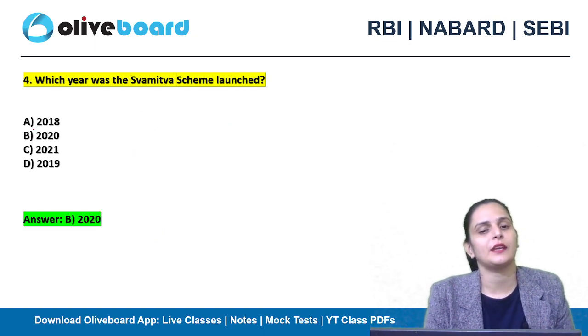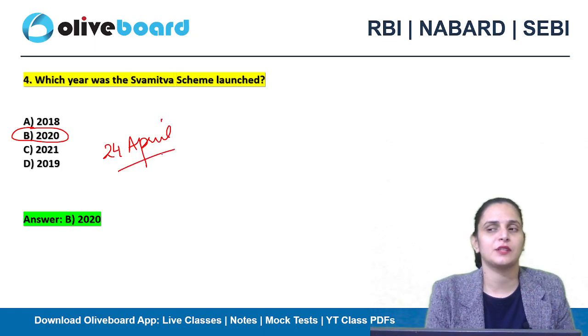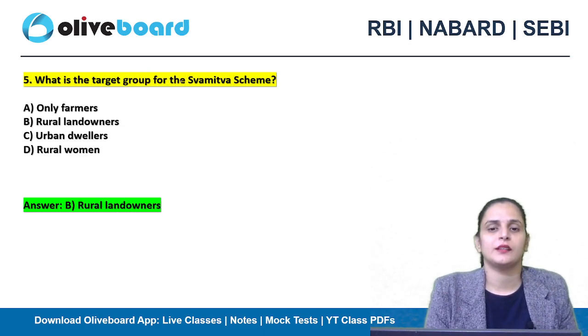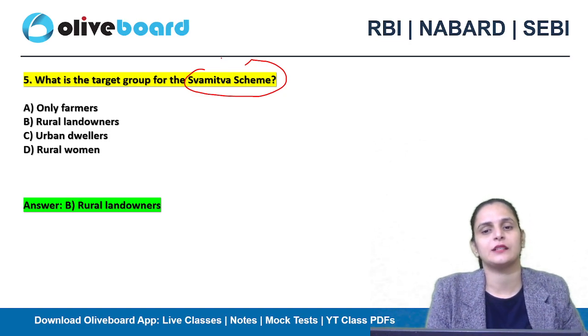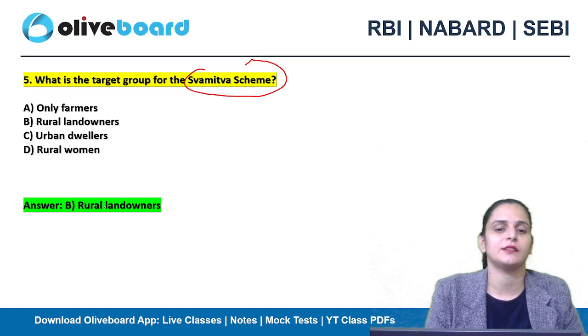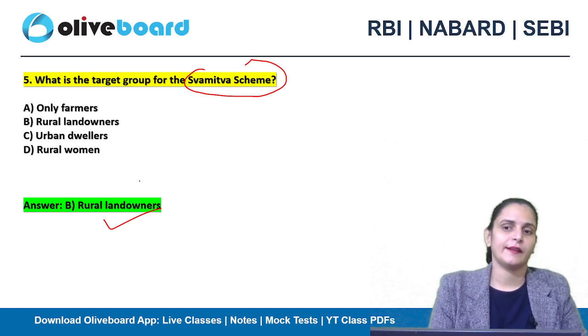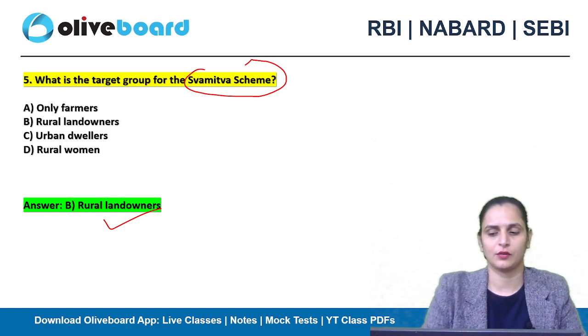Now, in which year was the Swamitva scheme launched? It was launched in the year 2020 on 24th of April, which is recognized as National Panchayati Raj Day. Okay. Next is, what is the target group for the Swamitva scheme? So who are basically targeted under the Swamitva scheme? Basically they are the rural landowners. They will be provided with the property cards, and that's how they can use the ownership or property cards as collateral for loans, right?